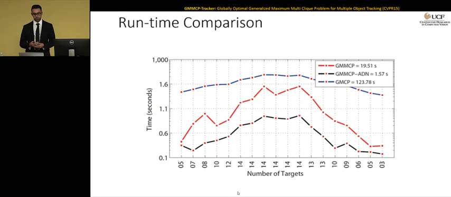And this is the runtime with respect to the number of targets in the sequence when the batch size is set to 50. You can see that GMCP takes on average 123 seconds to solve the association for one segment, while GMMCP with aggregated dummy node takes less than 2 seconds to solve the association for 50 frames.